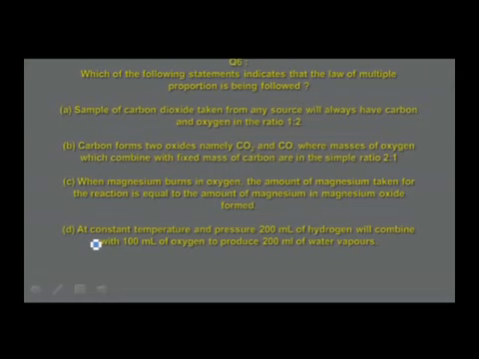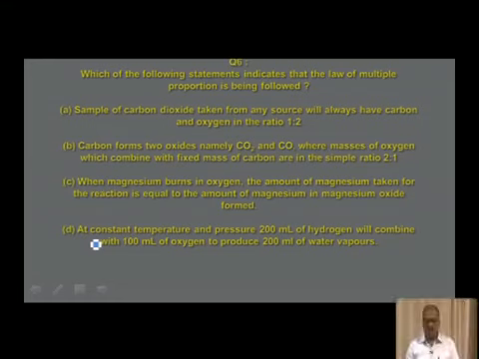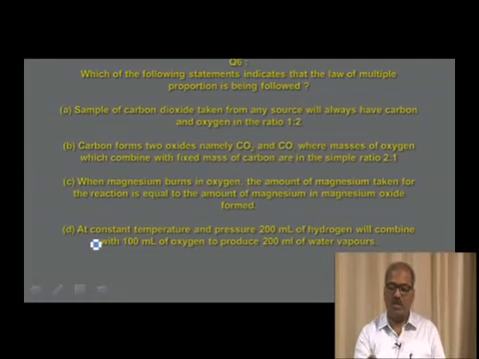When you read this, you clearly understand that this statement is based on the law of definite proportions. Carbon forms two oxides, namely carbon dioxide and carbon monoxide, where the masses of oxygen which combine with a fixed mass of carbon are in the ratio 2:1. This is exactly the answer for the given question. Here the mass of one element, namely carbon, is fixed, whereas the mass of oxygen in carbon dioxide and carbon monoxide is in the ratio 32:16 or 2:1. So, you understand this is the required answer.